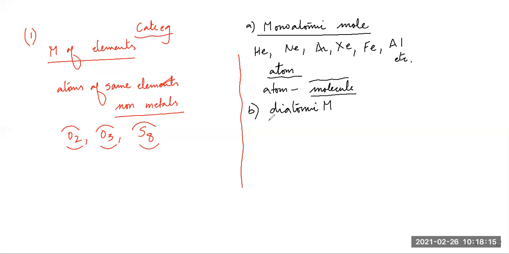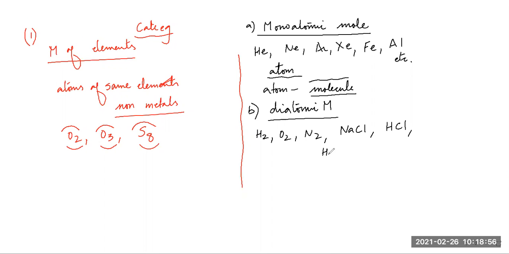Diatomic molecules. Now, students, can anyone give an example of diatomic molecules? These are the molecules which consist of two atoms. They may be of the same element. They may be of different elements. Yes, can anyone give an example of a diatomic molecule of same element? H2, O2. Now give an example of a diatomic molecule which has atoms of different elements. For example, salt, NaCl, hydrochloric acid. Then, can anyone give an example? H2SO4.